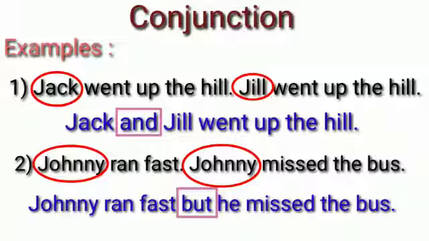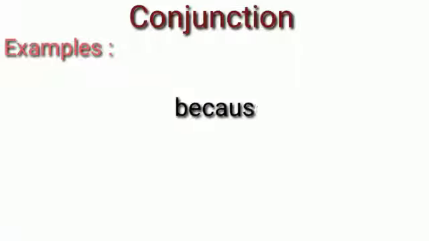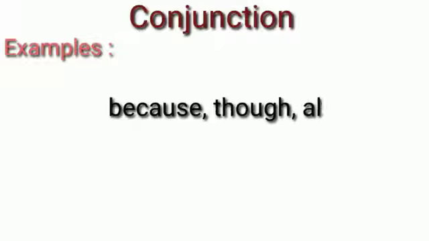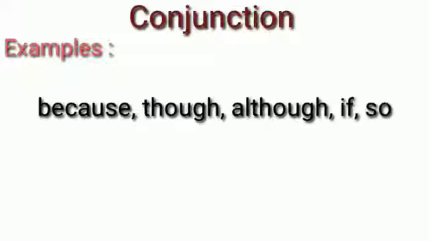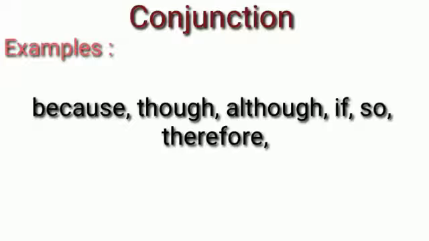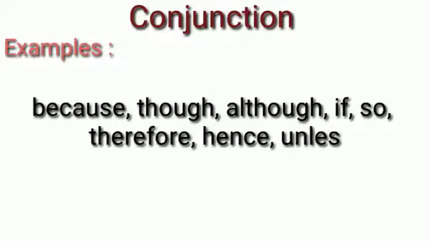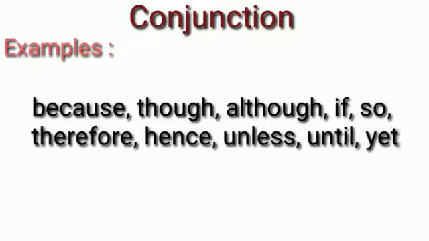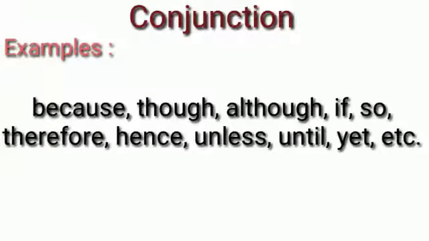So, the word but is a conjunction here. Like these two words, there are many other words which can be used as conjunctions. Some examples are because, though, although, if, so, therefore, hence, unless, until, yet, etc. So far, did you understand, children?